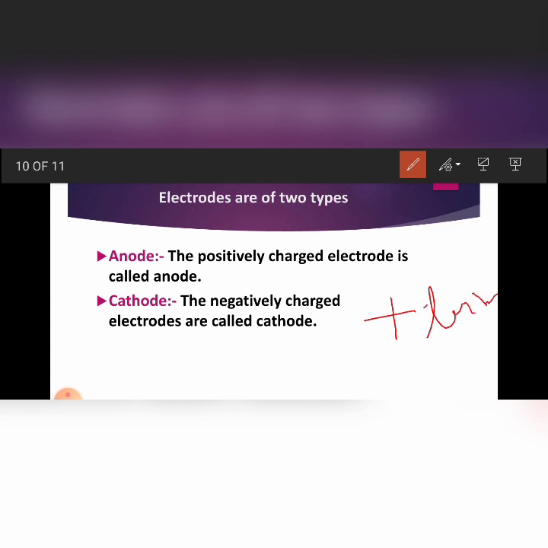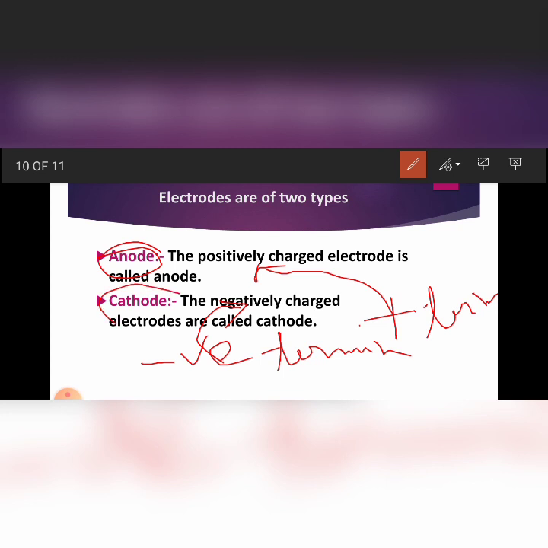It will be a positively charged electrode, and positively charged electrodes are called anodes. And the electrode which is connected to the negative terminal of the battery will be negatively charged and is termed as cathode.